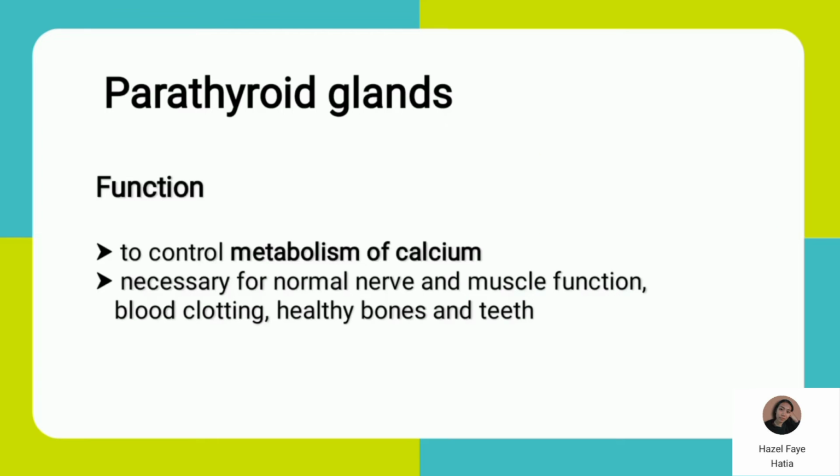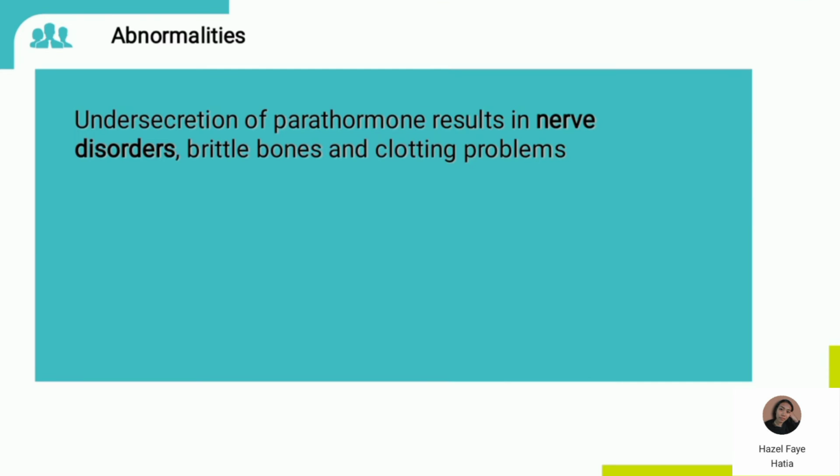So next, function of the parathyroid gland. It is to control metabolism of calcium, and it is necessary for normal nerve and muscle function, blood clotting, healthy bones, and teeth. So here are some abnormalities when there is under secretion, or a lack of parathormone in the body. It will result in nerve disorder, brittle bones, and clotting problems.